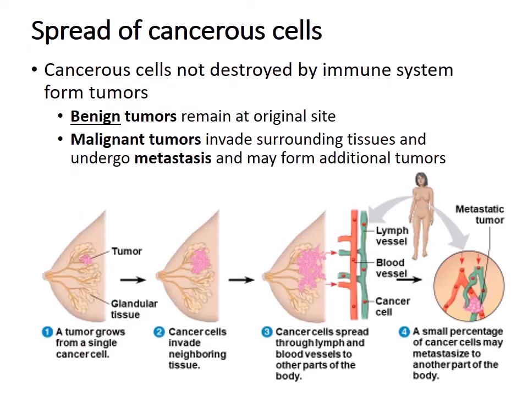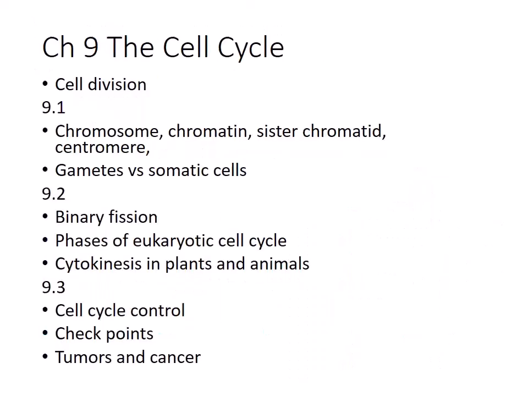So as far as spread of cancer cells go, cancer cells that are not caught by your immune system form tumors. A benign tumor is a tumor that remains at the original site, and they really maintain most of the original tissue characteristics. So the cells are going to stick to each other. Malignant tumors, on the other hand, invade surrounding tissues and undergo metastasis and may form additional tumors.